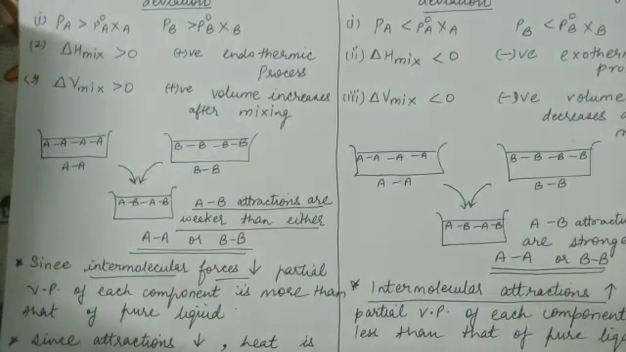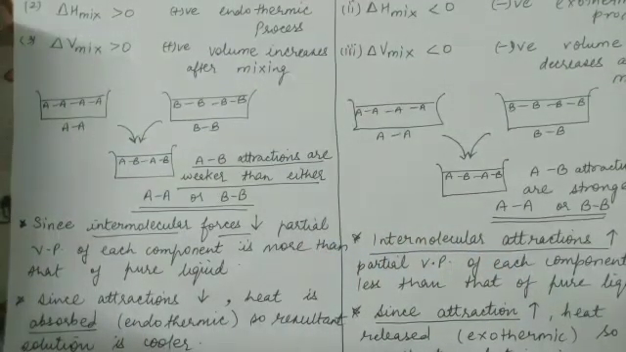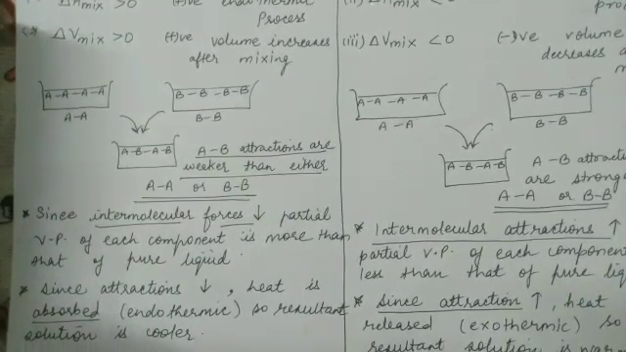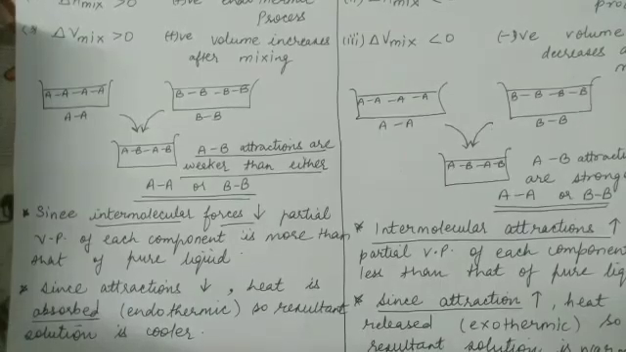Also, since the intermolecular attractions decrease, heat is absorbed. It means the process is endothermic, so the resultant solution is found to be cooler. We can get such a question in the board examination: after mixing the two components, if the resultant solution is found to be cooler, which type of deviation will you expect? So the answer is positive deviation.